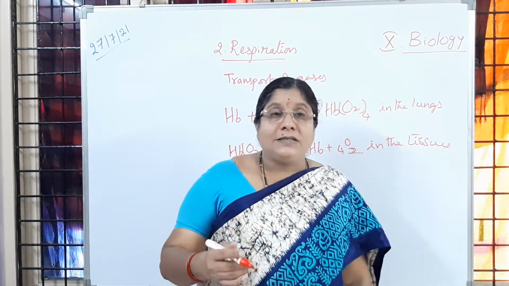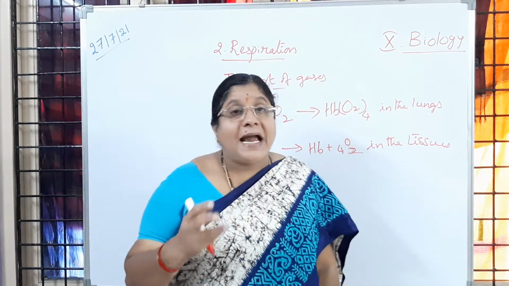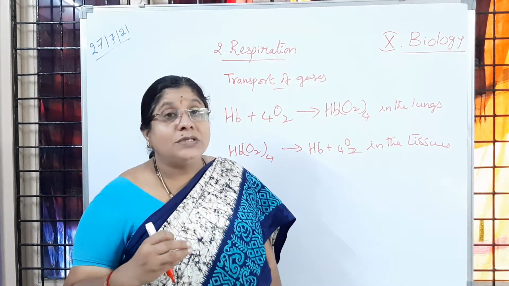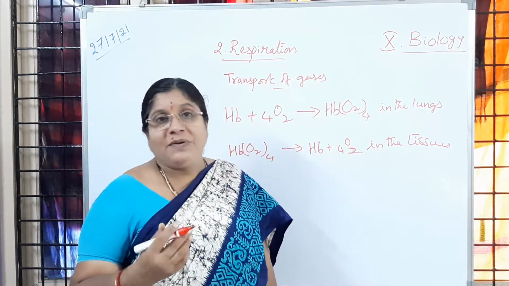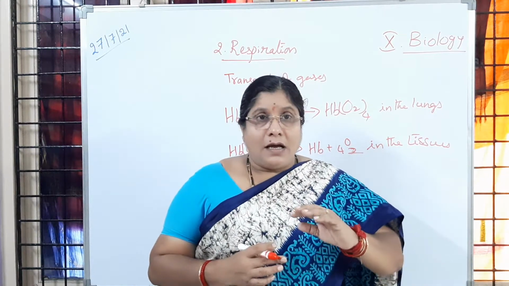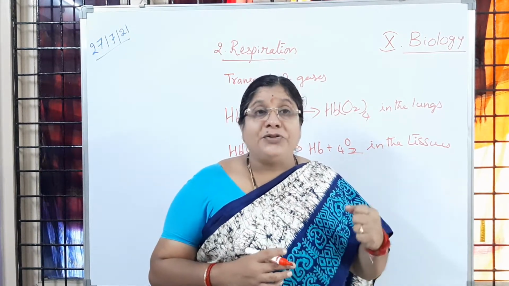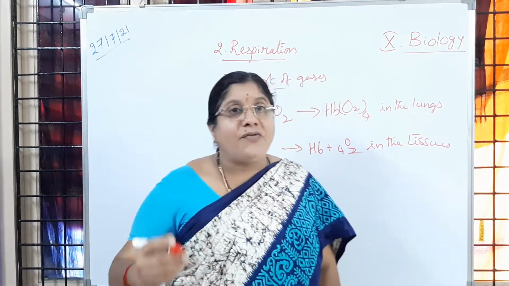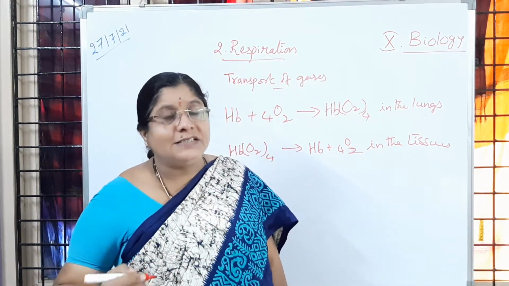In the cells, the different cellular activities are carried out, so the percentage of oxygen will be very less, no children. As the cells are continuously working, the availability of oxygen will be very less there.